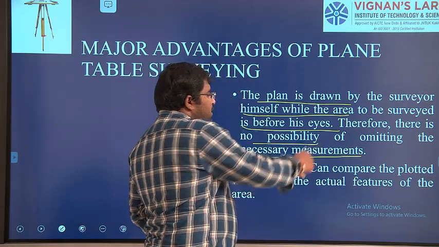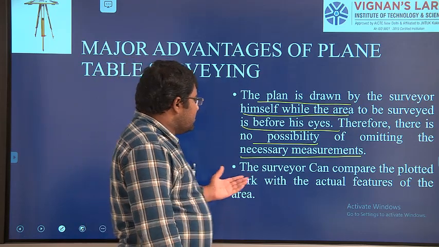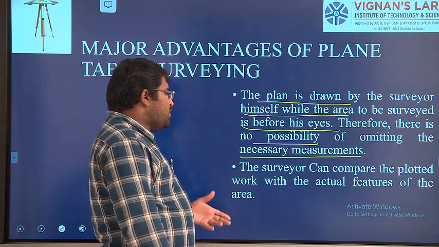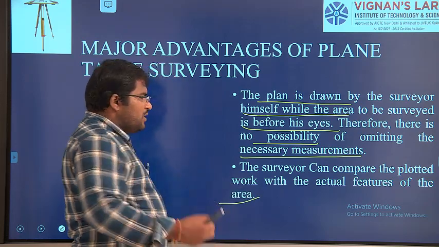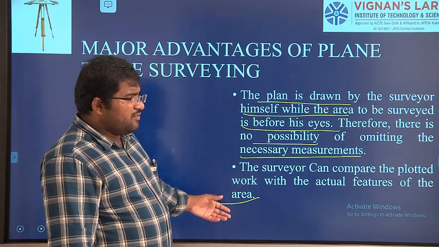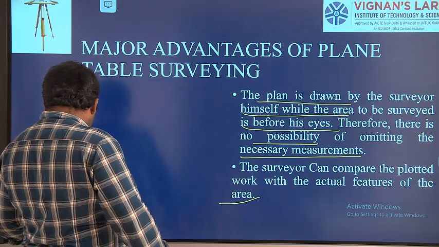He can't; there is no possibility. Right. Next, the surveyor can compare the plotted work with the actual features on the area. So you can see whatever is there on the field, the actual features on the land, and compare them with the plotted work.